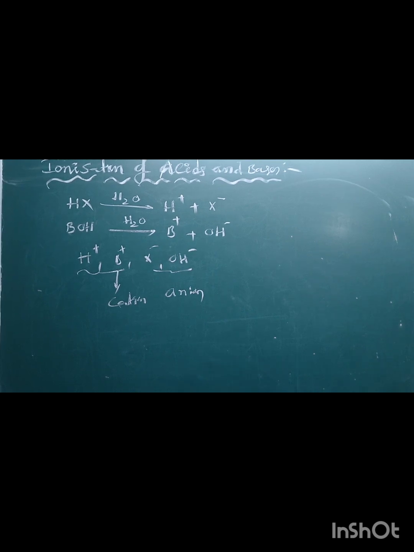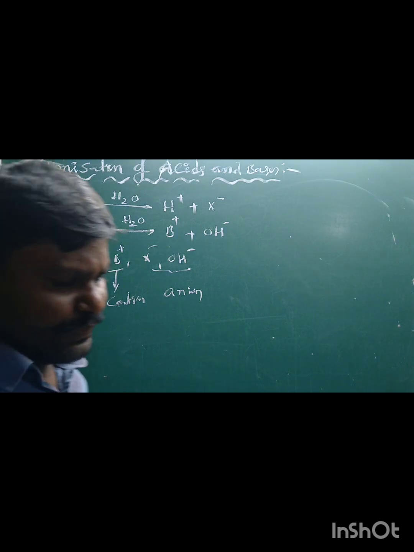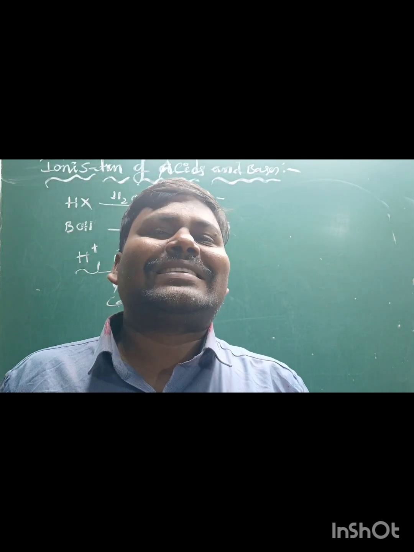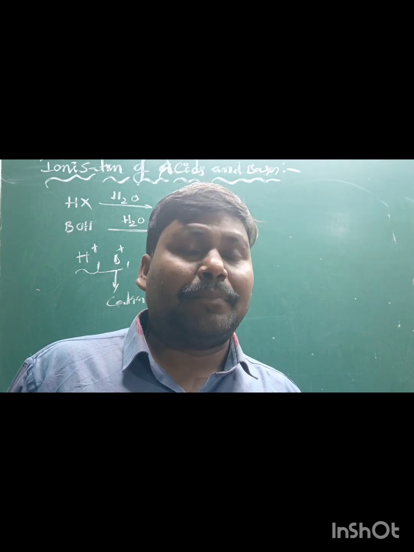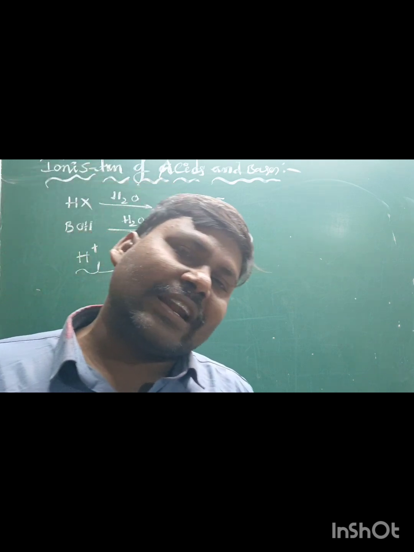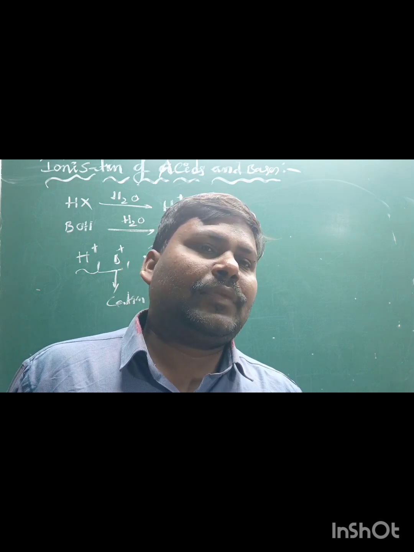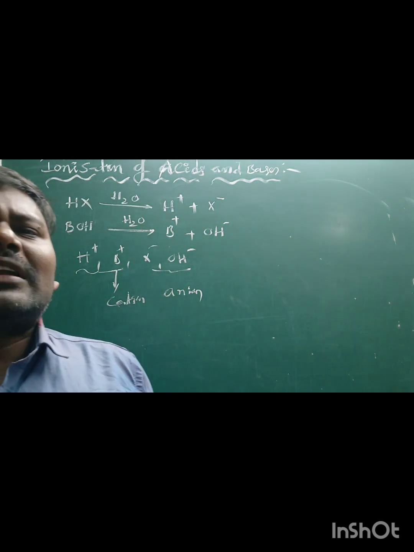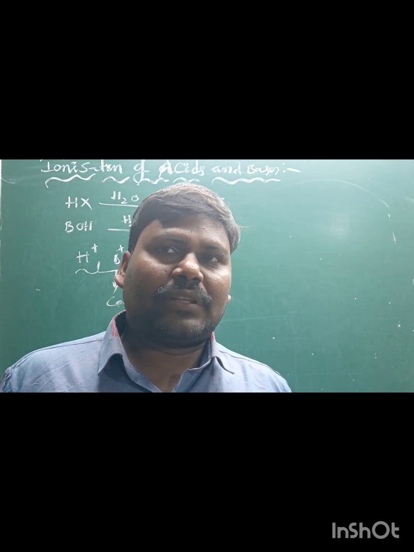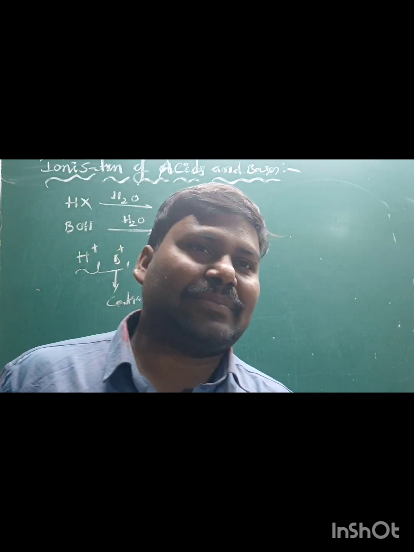Here you can observe how, in this ionization of acids and bases, we decide the strength of acids and bases. Based on the strength, acids are classified into two types, weak acid and strong acid. Bases are also classified into two types, weak base and strong base. To overcome the limitations of Lewis acid base theory, what are those limitations? Lewis acid base theory could not explain the strength of acids and bases.